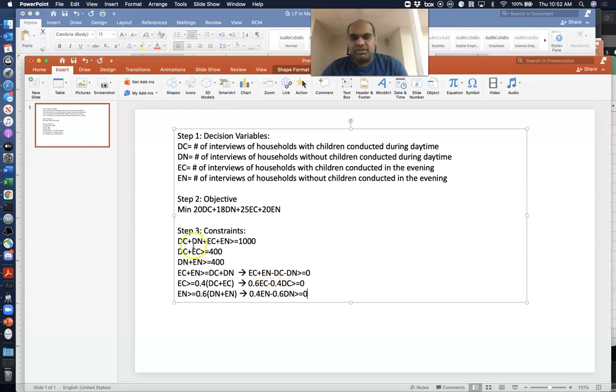So these are the constraints. I have 6 constraints. All of them are greater than or equal to constraints, and this is what we have. So these are the 6 constraints right here. There you go. All right. So I'm going to put these constraints into Excel and we're going to solve them.